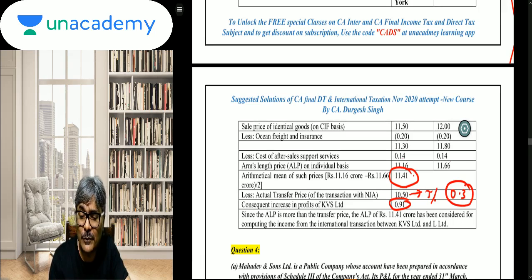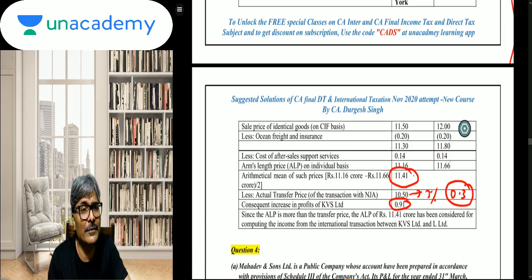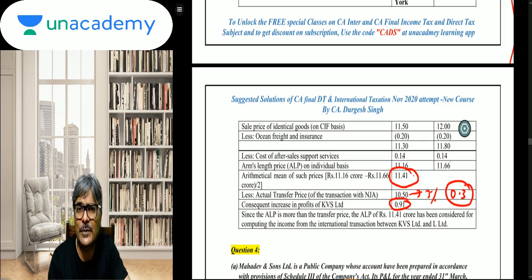My question to all of you is whether the actual difference is greater than 3% of the tolerable band? And the answer is yes. So if it is greater than the 3% tolerable band, then we will do the transfer pricing adjustment. The transfer pricing adjustment of 0.91 needs to be added to the existing profit.